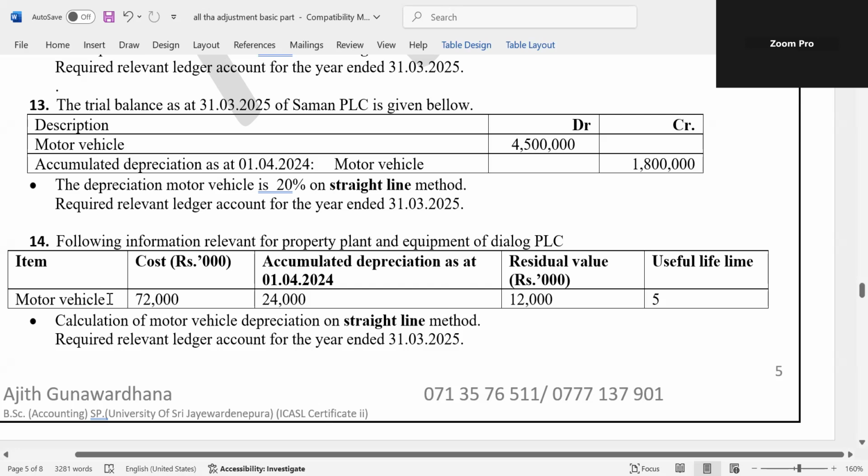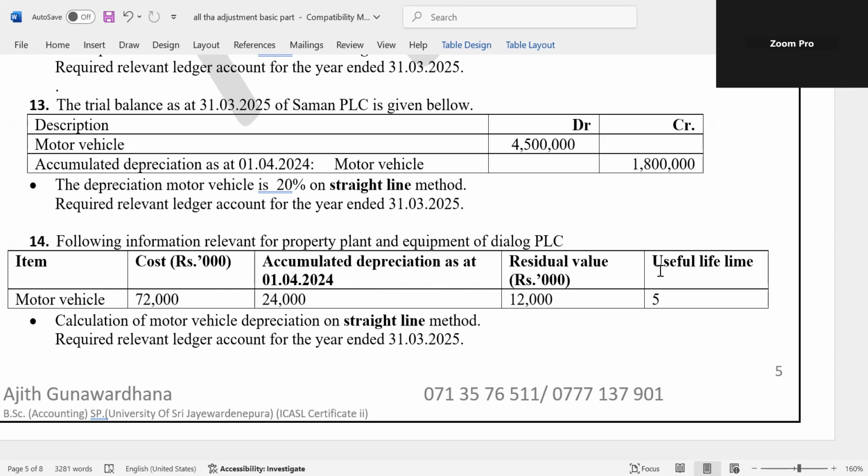Item: motor vehicle, cost value 72 million, and the total depreciation up to the beginning of the year is given as accumulated depreciation. The residual value is given, as well as the useful lifetime. Useful lifetime means the period over which the benefit from the asset is received in the same way. For a normal motor vehicle it is 5 years that the benefit is received in that way, but in Sri Lanka motor vehicles are used for 20 or 30 years. We call that the lifetime. But you have to use the useful lifetime.